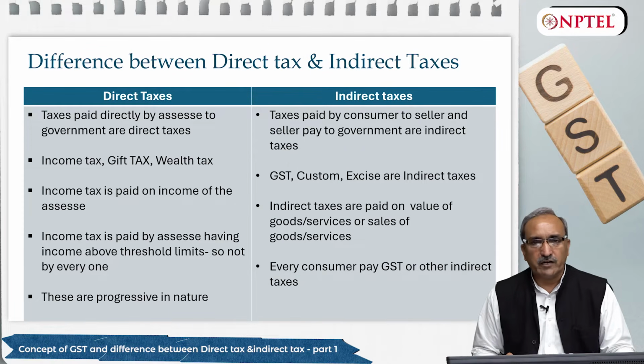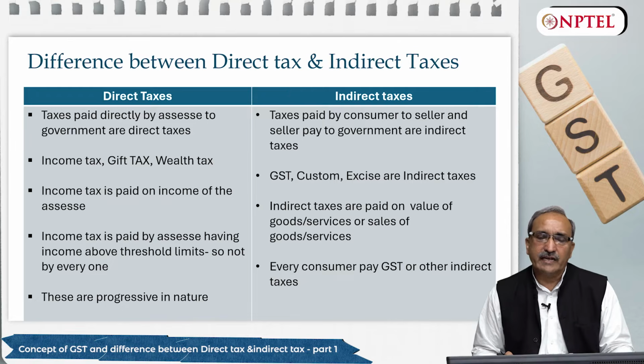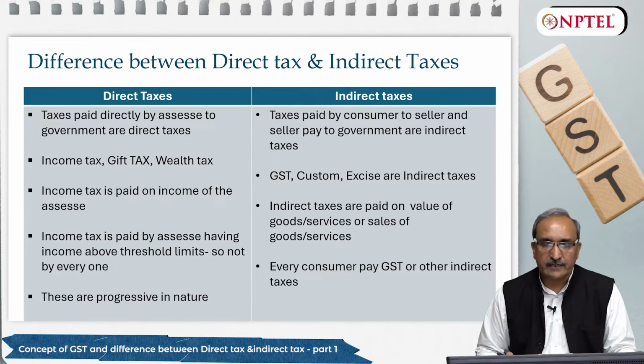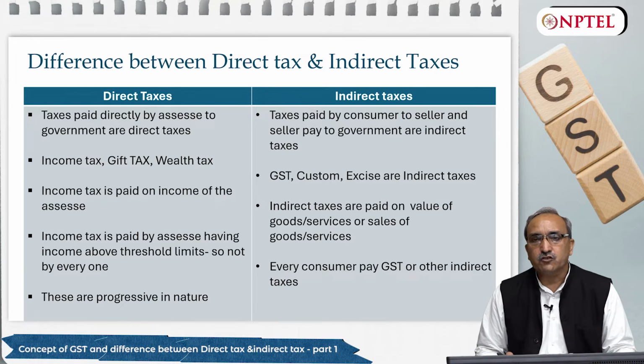So these are the bullet points telling us how direct taxes are different from indirect taxes. First, as I told you, taxes paid directly by the assessee to the government are direct taxes. Taxes paid by the consumer to the seller, and the seller pays to the government, are indirect taxes.